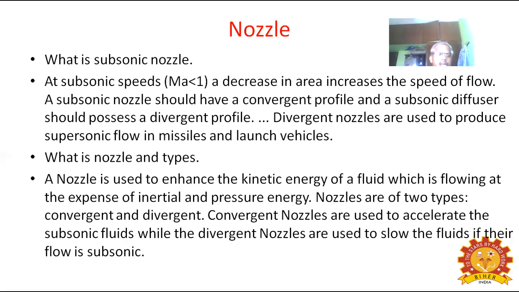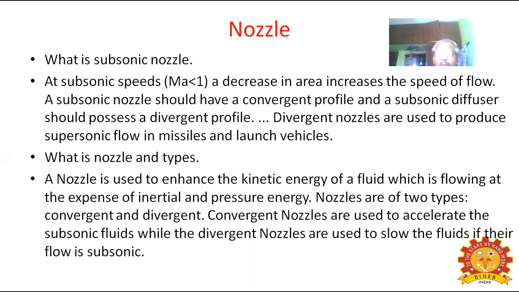Next, we are going to see nozzles and their types. A nozzle is used to enhance the kinetic energy of the fluid. As we already discussed, it increases the velocity of the fluid, that is the kinetic energy of the fluid which is flowing, at the expense of inertial and pressure energy.